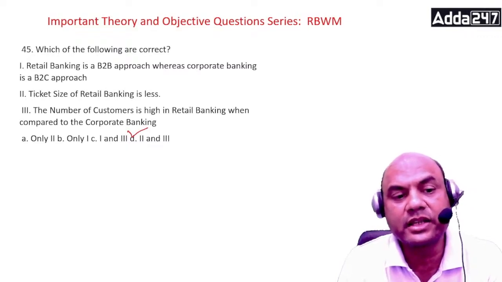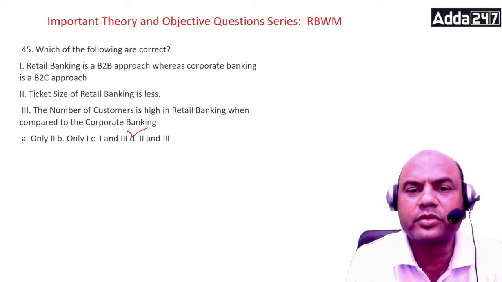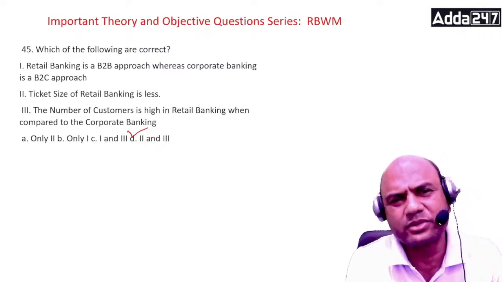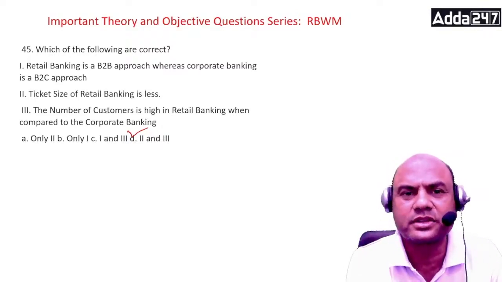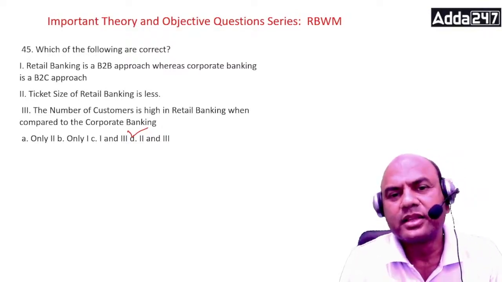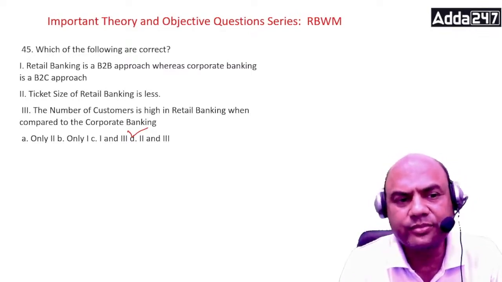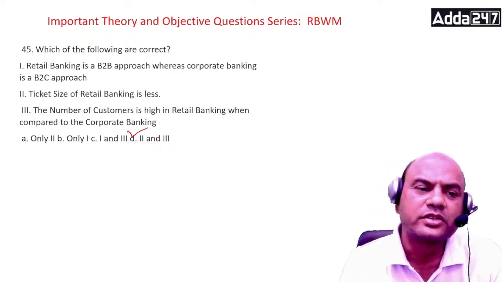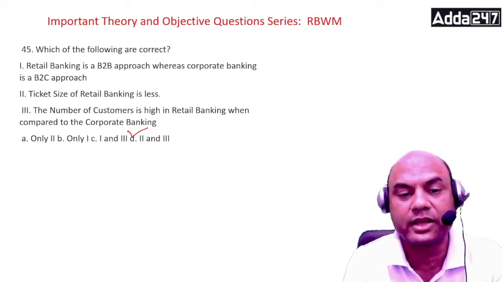Ticket size in retail banking is less, obviously less. In retail banking, what is the amount of loan we give? Loan is max 1 crore, generally 1 crore, not above 5 crores at any cost. Generally, we give loans up to 5 crores in retail banking. That is known as a less amount, because in corporate banking it starts with 100 crores. So that's why ticket size is less, and number of customers is high in retail banking.